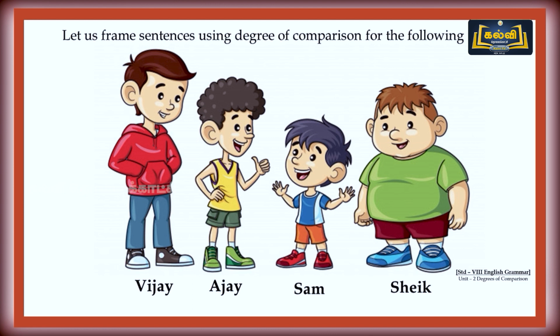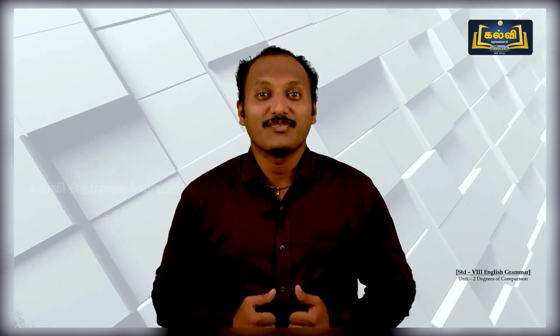Vijay is taller than Ajay. Or we can say Sam is shorter than Ajay. Sheikh is fatter than Sam. Ajay is slimmer than Sheikh. Sheikh is the fattest of all. Like that, we can use many sentences.